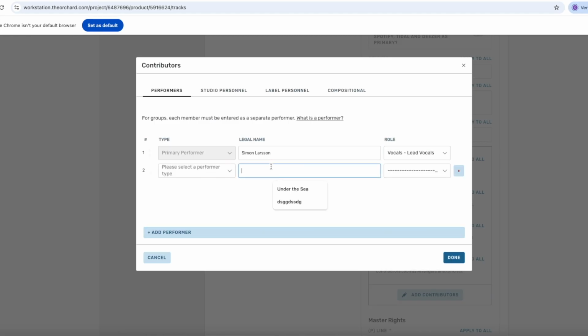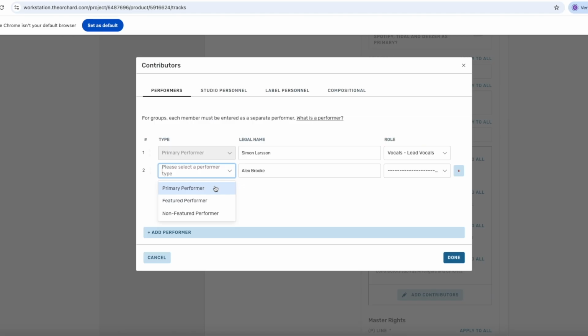And then we have Alex Brook. And here you can select either featured performer or non-featured performer. This impacts how much each person earns when the music is played, for example, on TV. If it's a band, then all band members are featured artists. But if you're a solo artist, then the main artist is the featured artist, or the primary performer.